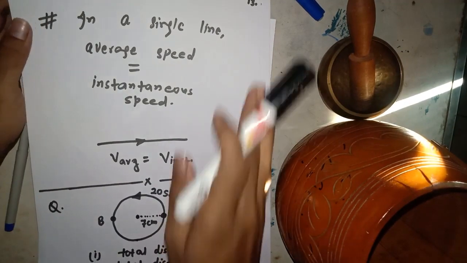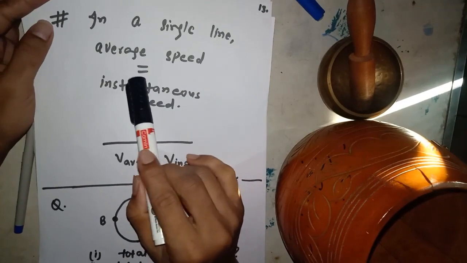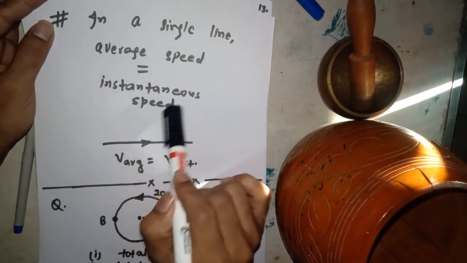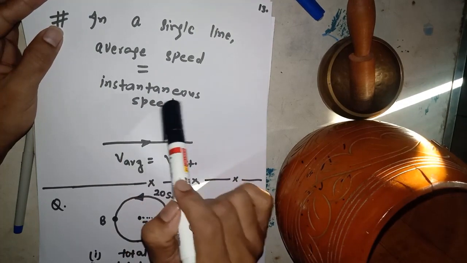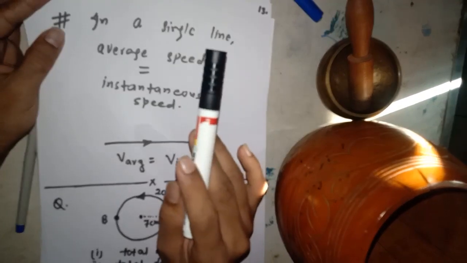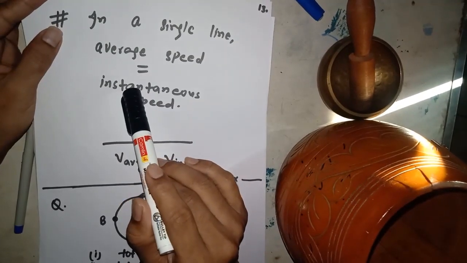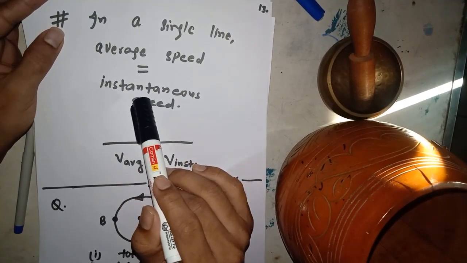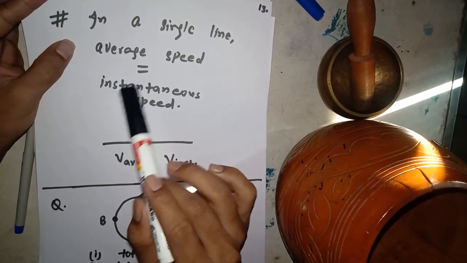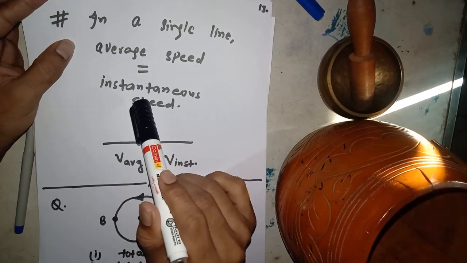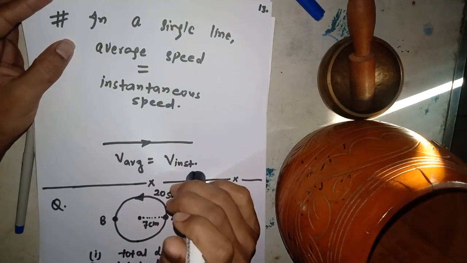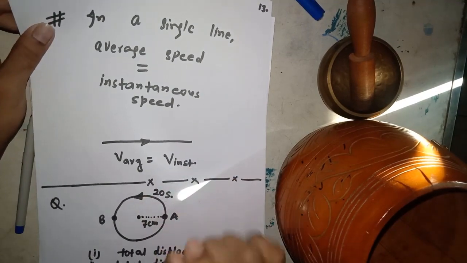Now, I have already told you that in a single line, average speed must be equal to instantaneous speed, or you can say, in a single line, average is equal to instantaneous, because direction is fixed. So if you evaluate the average, it is also the value at a particular instant, if the rate is fixed.